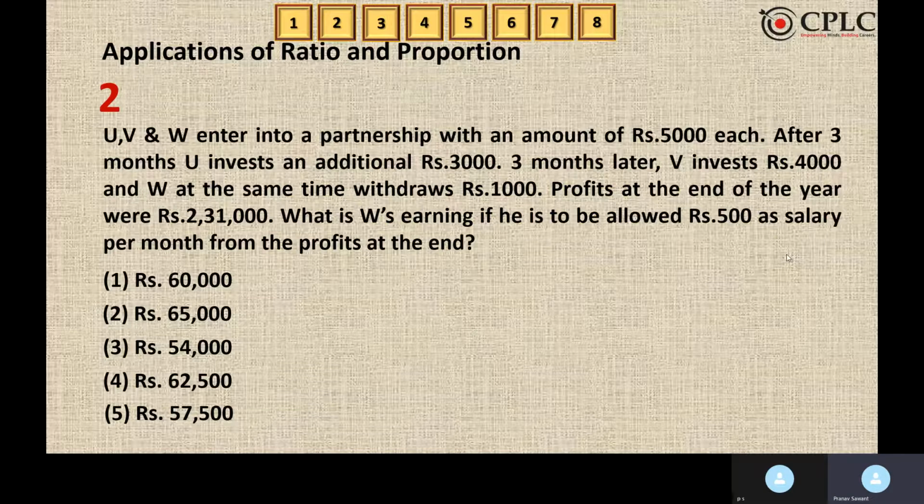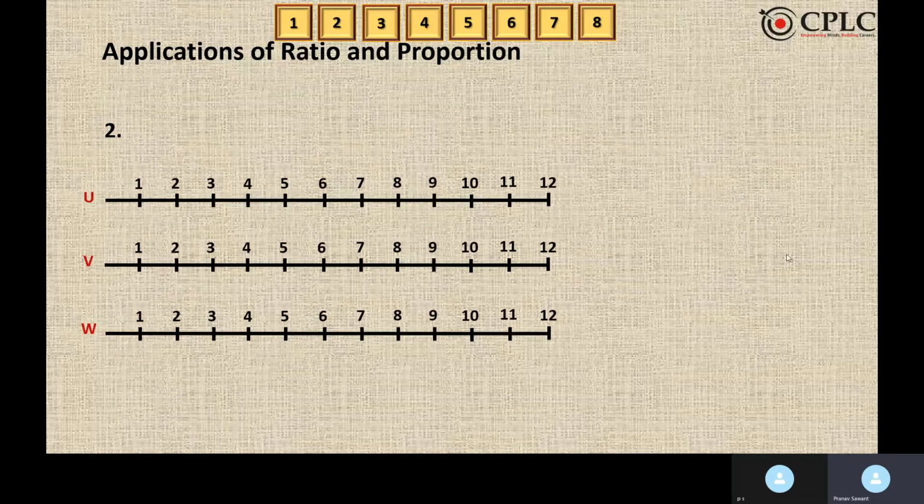This is also a question based on compound partnership. So let's try to figure out the total capital of U, V, and W. Now, U invested 5,000 for the first 3 months, and for the rest of the time period, that is the remaining 9 months, he invested an additional 3,000. So 5,000 plus 3,000 will become 8,000. Hence the capital of U for the remaining period is rupees 8,000.